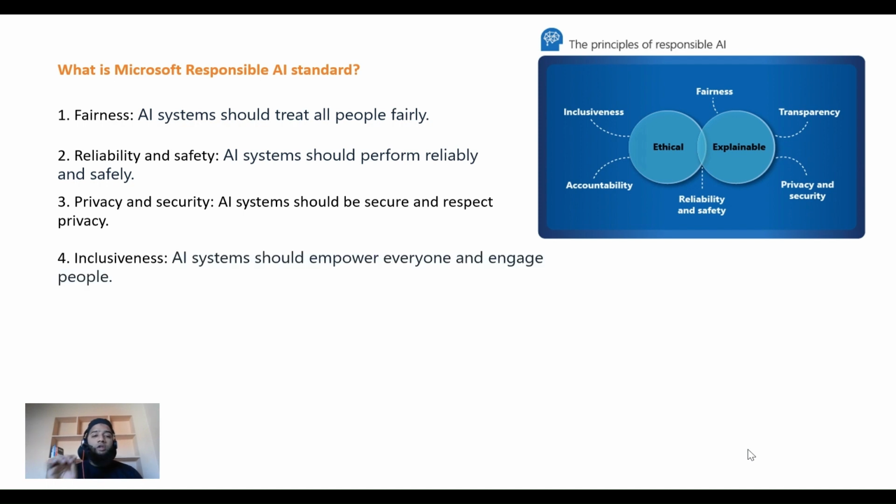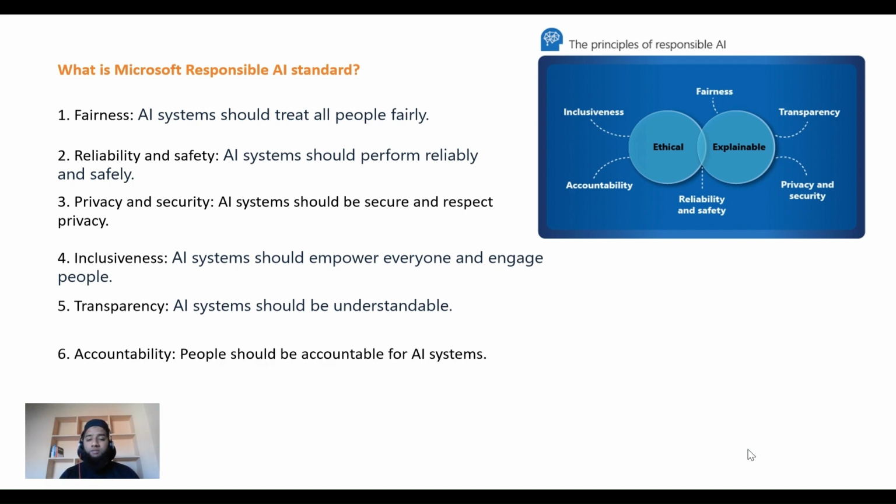And then inclusiveness as well. AI systems should empower everyone and engage people. They should bring that inclusivity with them. And then transparency. They should be understandable. They should be transparent, right? And then last but not least, they should be accountable. People should be accountable for AI systems. People who develop these solutions should be made accountable for what they've done.